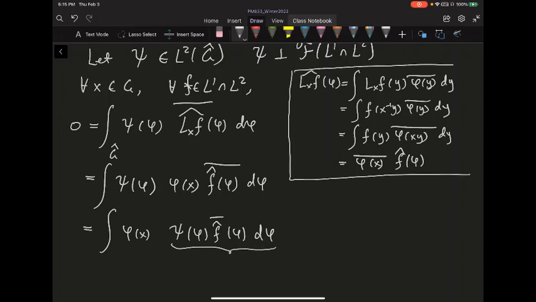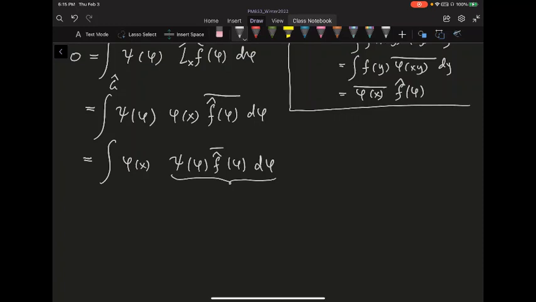And this one is, well, because your psi is inside L2, your f hat, the Fourier transform we just showed, is also inside L2. So when you take a product of two L2 functions, that's going to be inside L1. That's just Cauchy-Schwarz. So this function is an L1 function on the G hat, the product of two L2 functions. Because it's inside L1, when you multiply an L1 function by the Haar measure, you get something inside the measure space of the G hat. So this is inside M of G hat.